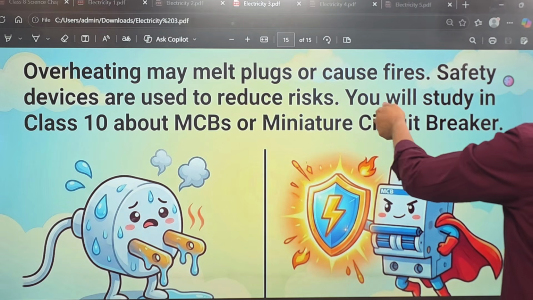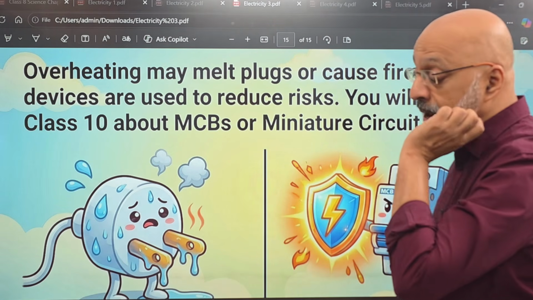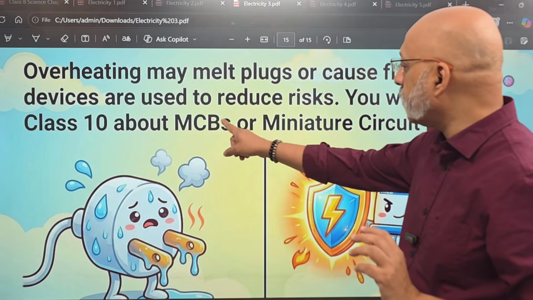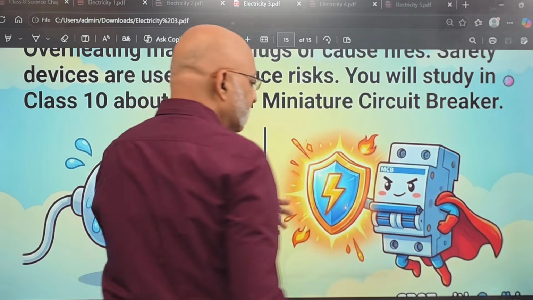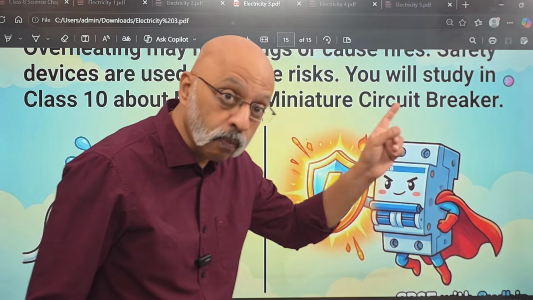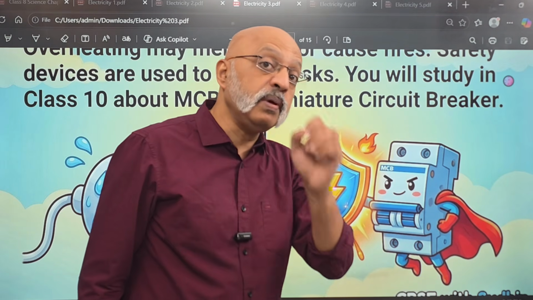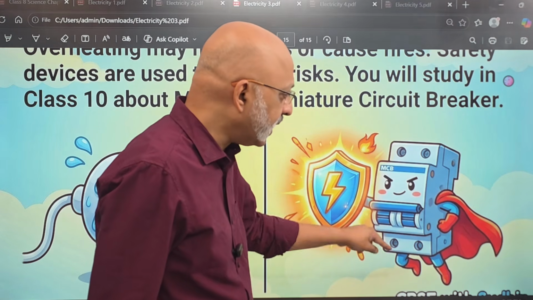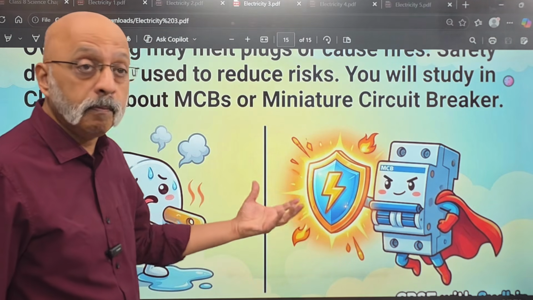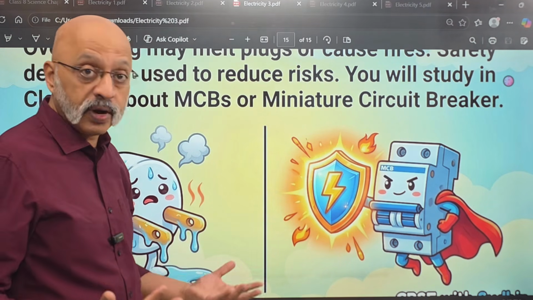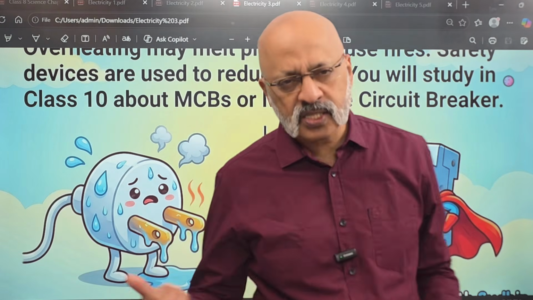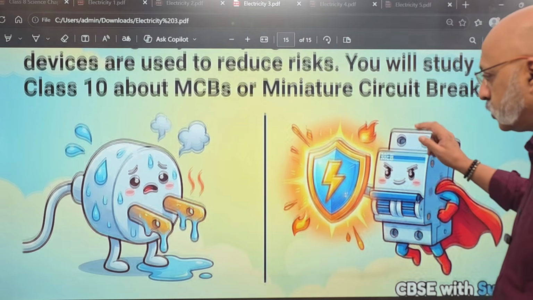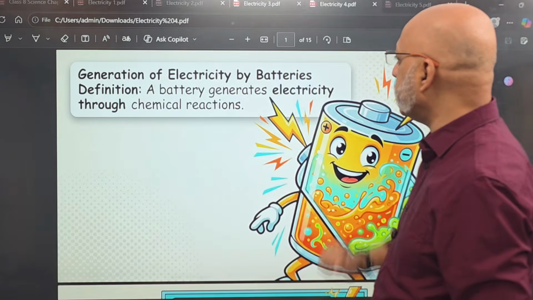Safety devices are used to reduce risk. You will study about MCBs, or miniature circuit breakers, which look a bit like this. You will again find this in your home. Please go and look for the MCB box, and you will find something like this with a switch like this, which is used to break the circuit in case of overheating. So these are all the safety devices. We'll study about MCBs in the class 10 physics syllabus. Okay, so I hope till here it is clear.